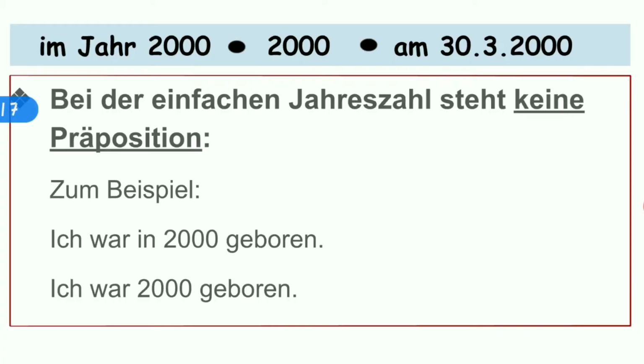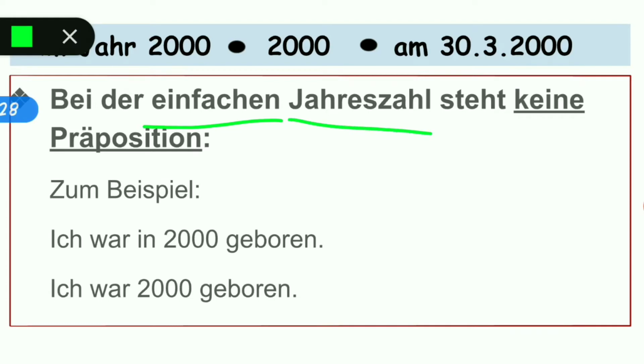First is, bei der einfachen Jahreszahl steht keine Präposition. Now, what does it mean, einfachen Jahreszahl? It means just with the number. In the simple number, you don't have to use any preposition. Like, for example, you want to say, I was born in 2000, right? So, it's just the year 2000. You don't have a fixed date and you don't want to say in the year 2000. Instead, you just want to say in 2000.